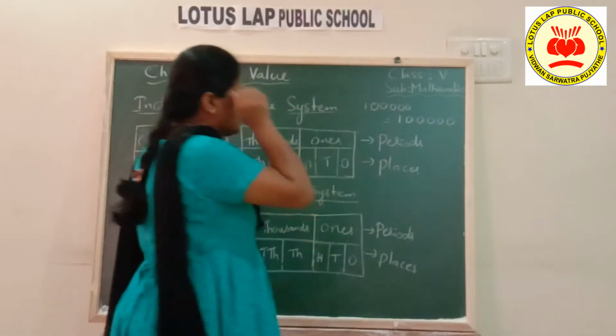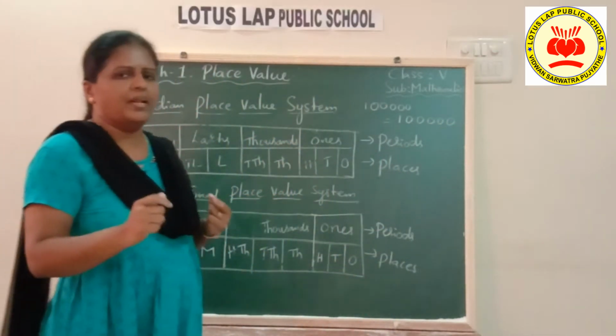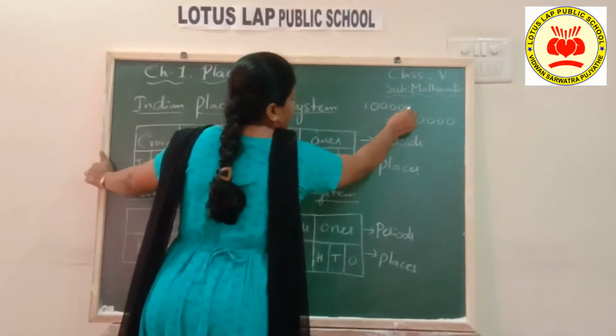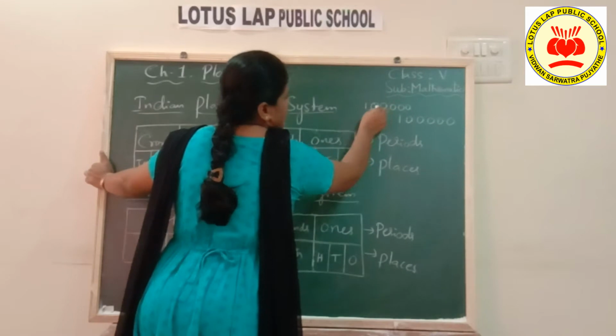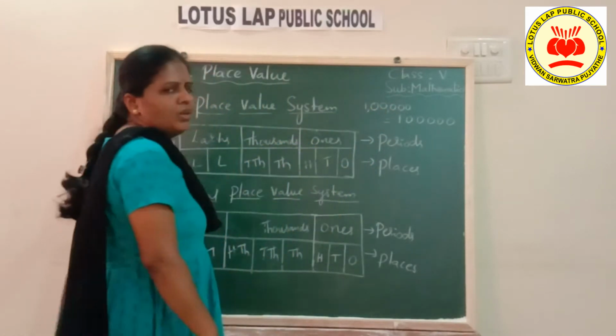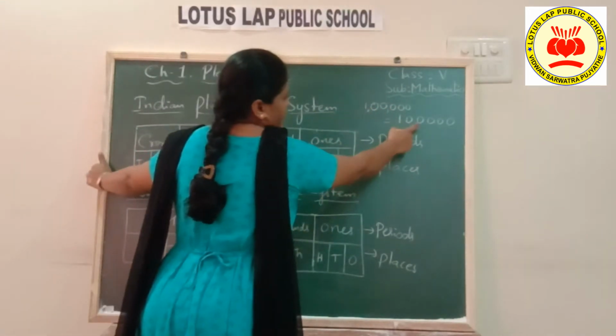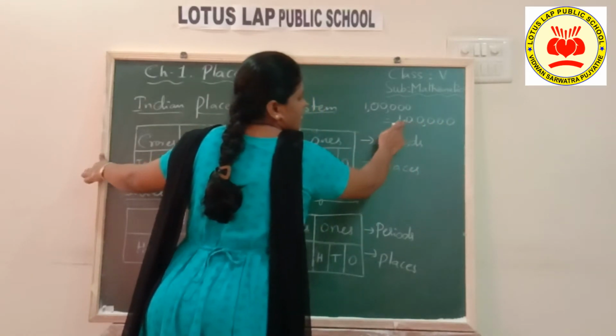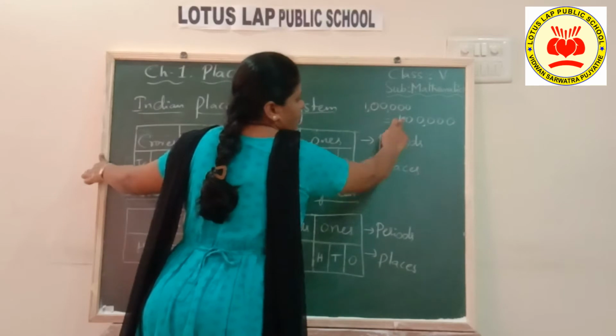Then what is the difference here? The difference is in the placing of the comma, children. Here I place the comma first after the ones period, next after the thousands period, because only 2 places are there. Coming to the international system, first after 3 places, next also 3 places, so I don't put one more comma.